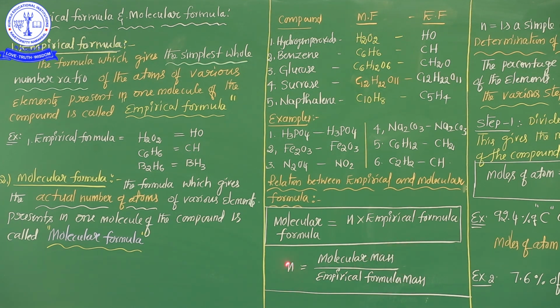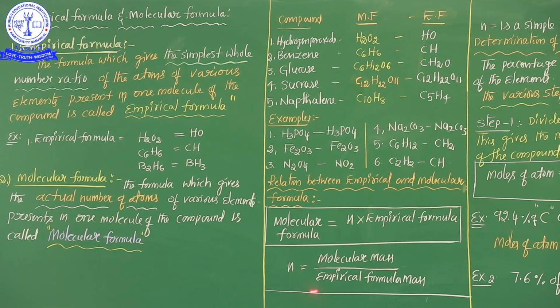For example, how to get molecular mass? For example, see here benzene. So how to calculate the n value of benzene? First of all, the molecular mass of benzene. After that, the empirical formula mass. So both of them get cancelled, and the n value will come.